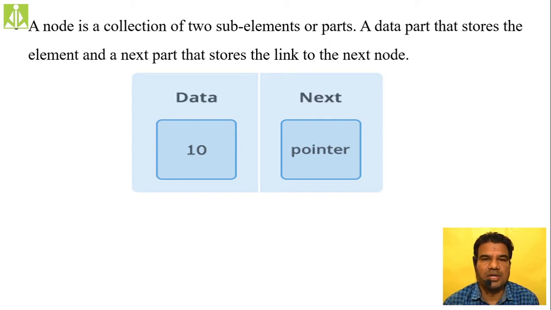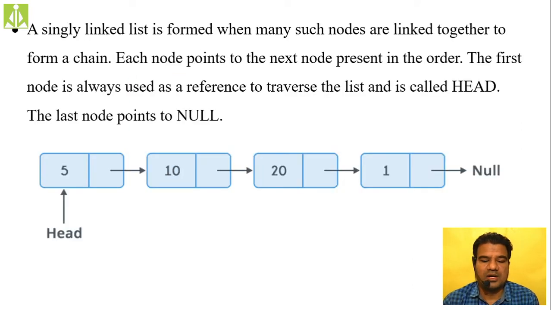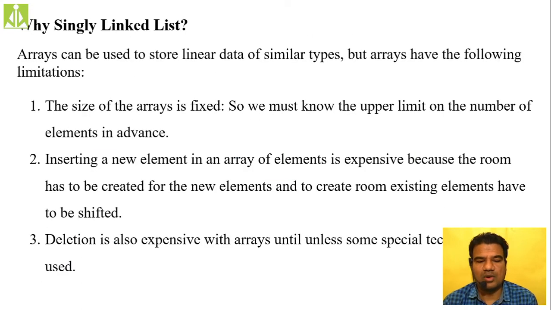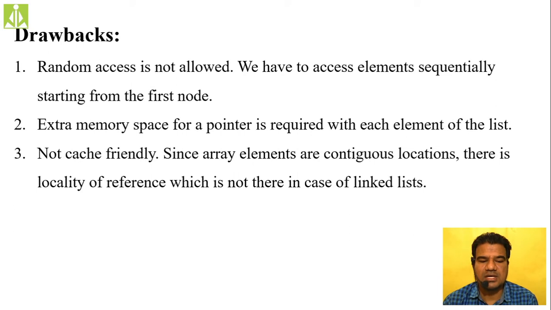In order to create a node in our programming, we declare a class with two data members. One data member is the data part, and the second data member is a pointer to the next element inside the singly linked list. The pointer points to the next element. Then I showed the simple implementation of a singly linked list with three different nodes, and then why we go for singly linked lists, their advantages over arrays, and drawbacks.